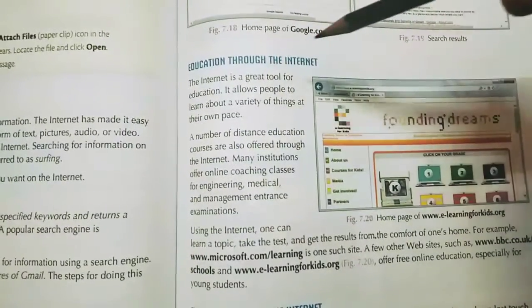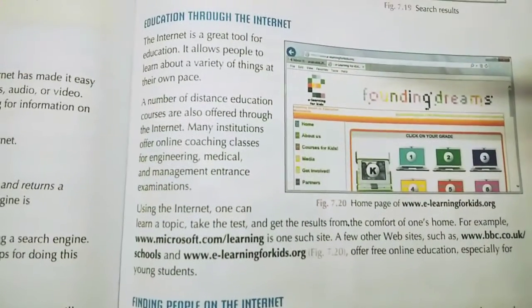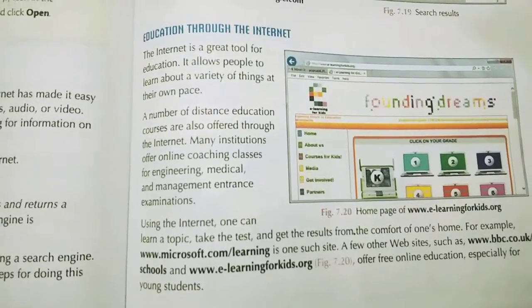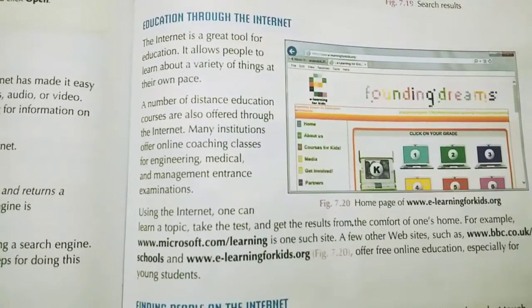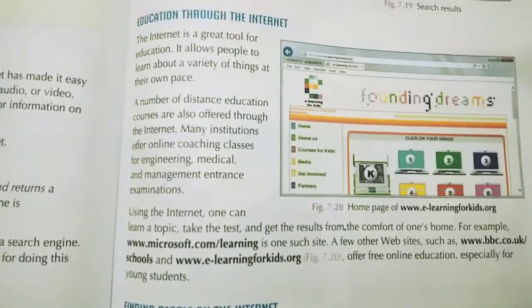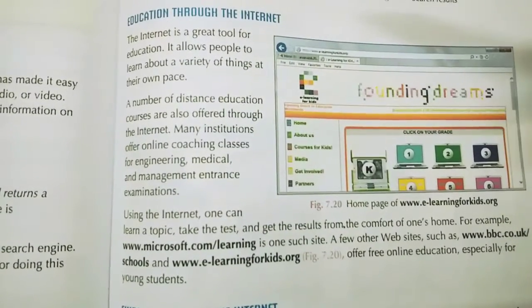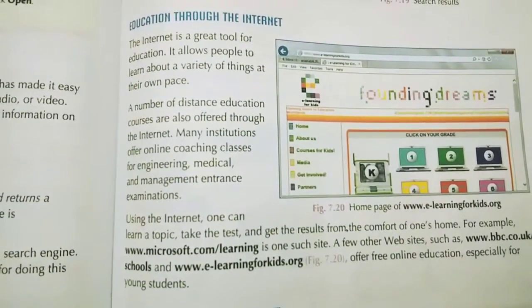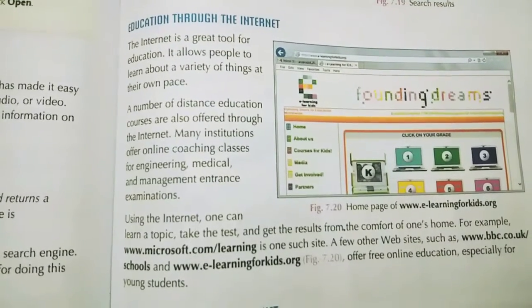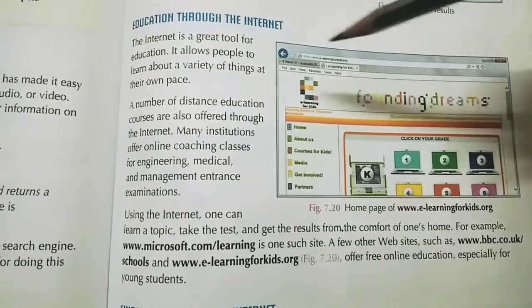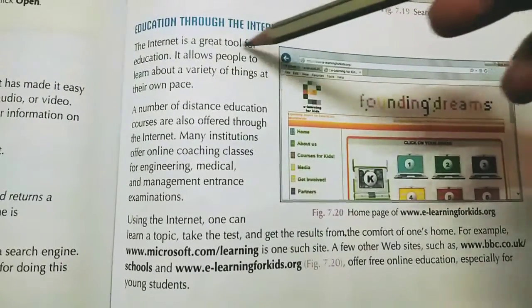Now, education through the internet. How can we get educated through the internet? Nowadays you can see many educational online platforms for online education and online studies, right? Especially in this lockdown period, so many educational websites have been created and are available where you can study online. So the internet is a great tool for education.